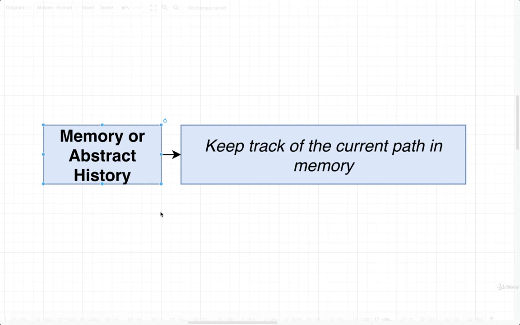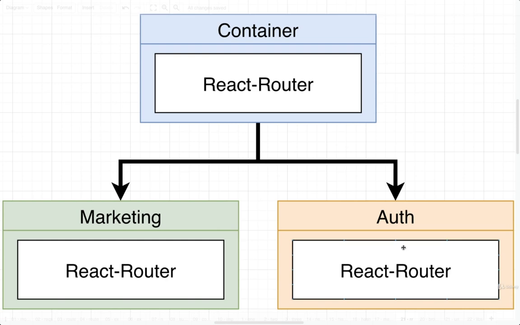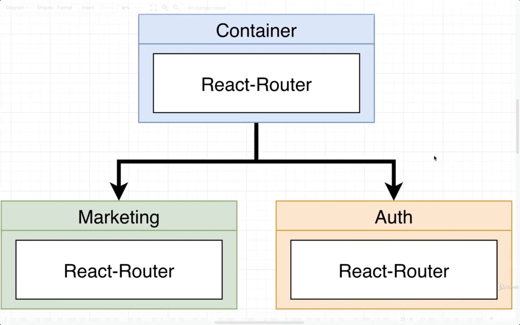So what does all this stuff have to do with our application? Well, remember, we had said that we're going to have kind of a multi-tier navigation approach. We're going to have some kind of routing logic inside of our container that's going to decide what sub-app we want to show at any given time. And then inside of all of our sub-applications, we're going to have some further routing logic to decide what actual page to display on the screen. So in this case, we're going to be using React Router in 3 separate locations. Each copy of React Router is 100% separate. And remember, the whole reason for that is that we should be able to have different versions of React Router or even different routing libraries entirely inside of each of these different applications.